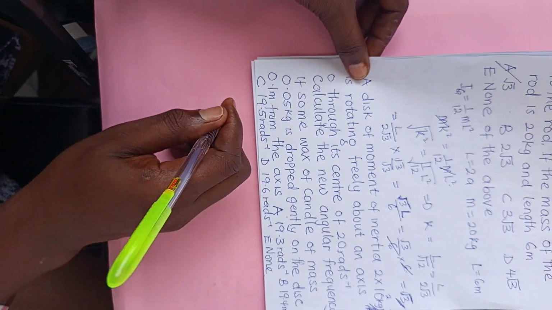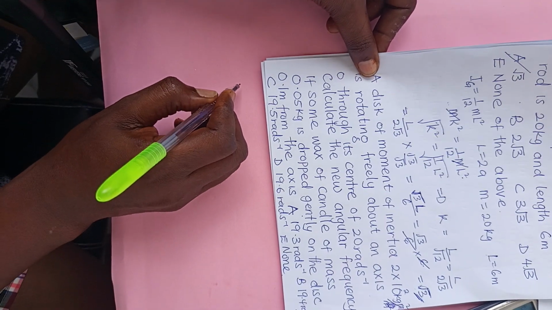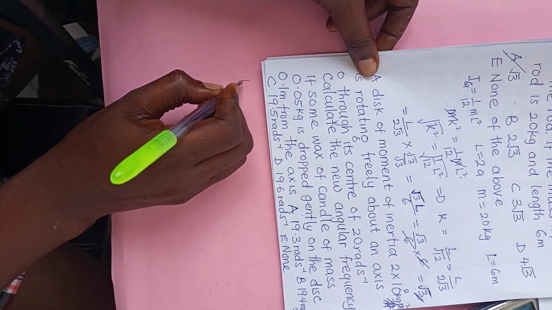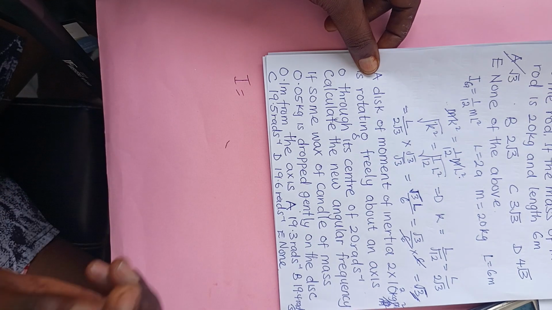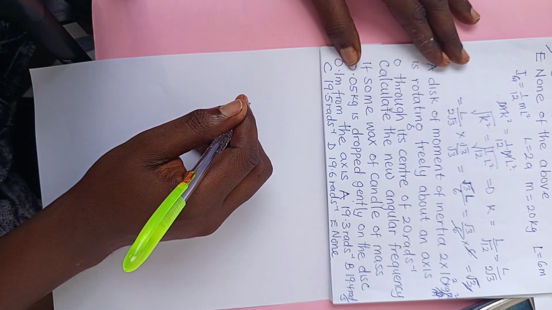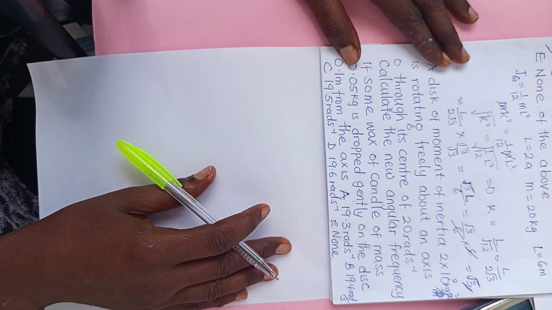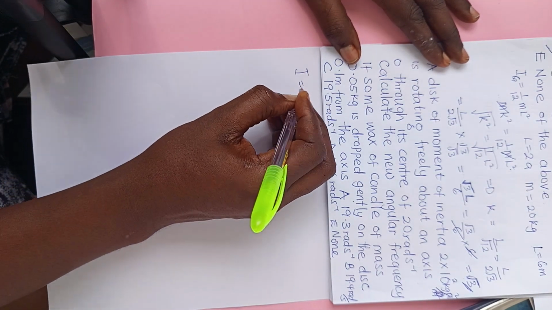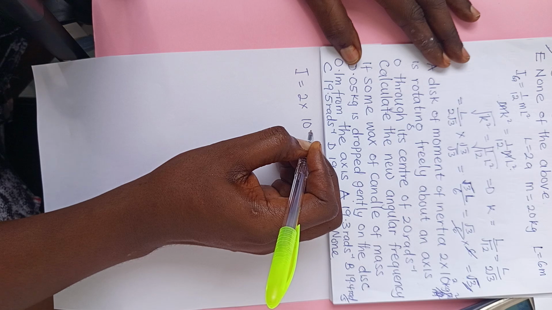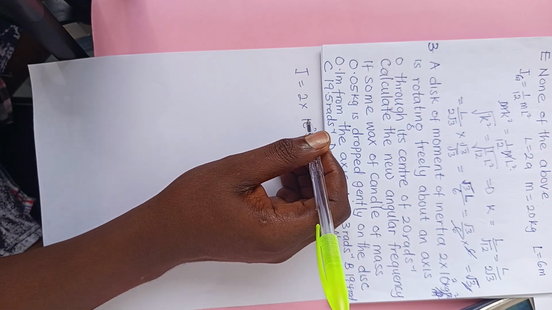Now, our mass, check, yeah, the mass is what? The I. So, let's solve now. This one said I equals 2 times 10 raised to the power 2.